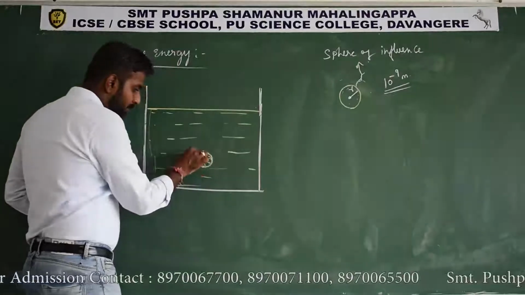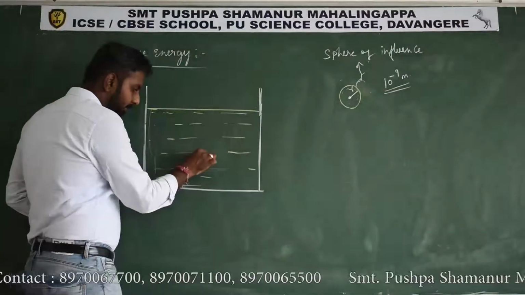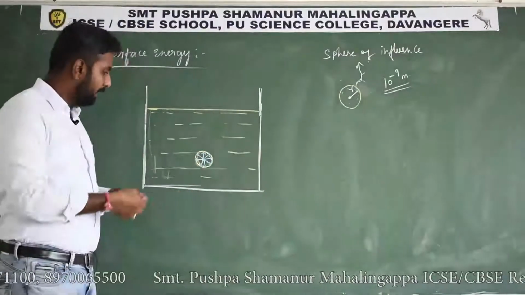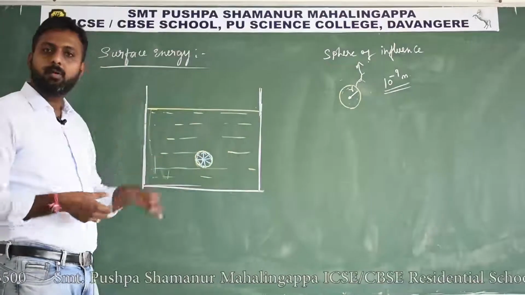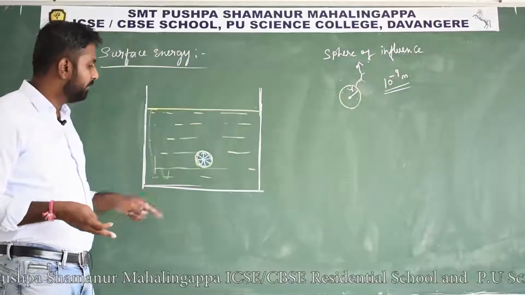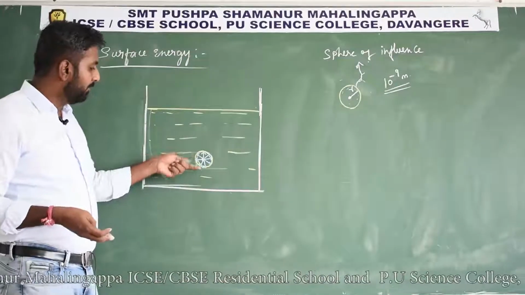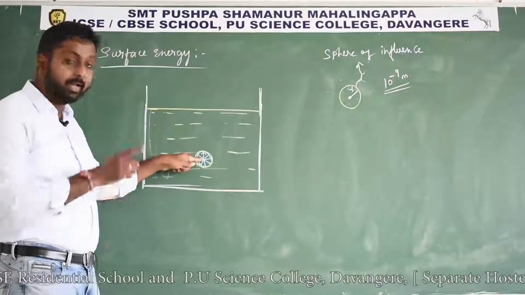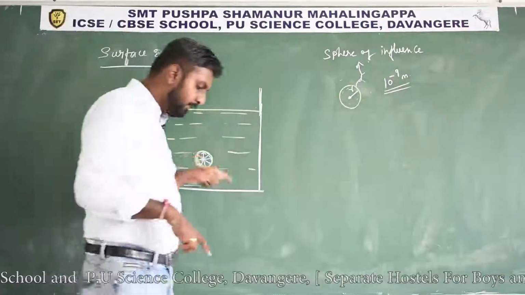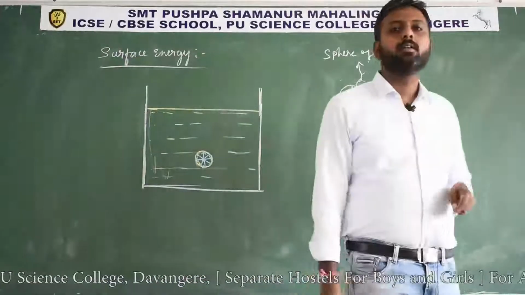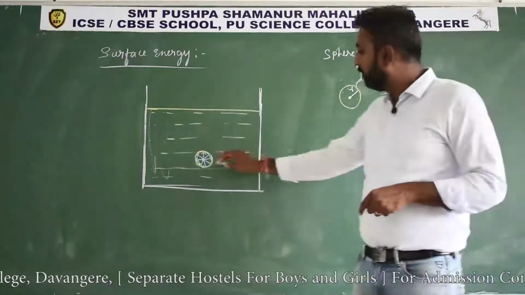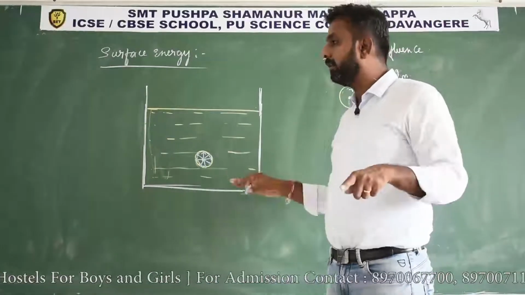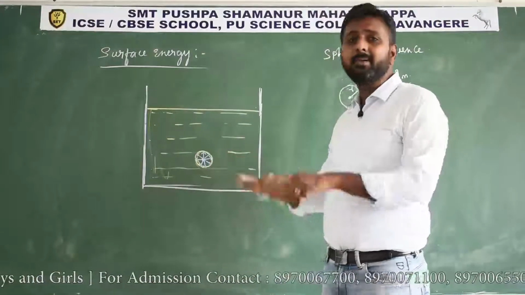Whatever molecules are present inside this sphere, all of them are applying force and attracting that molecule. Because the forces are acting in all directions, the net force acting on this molecule becomes 0. There is no net force acting on this molecule, because the force is distributed symmetrically.